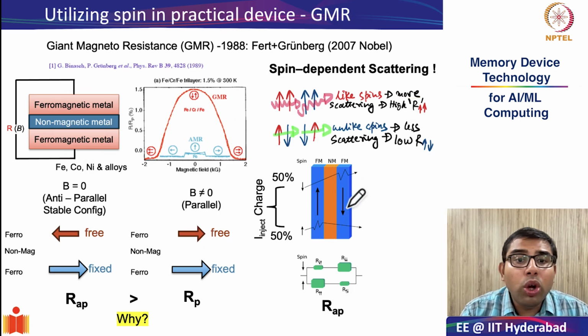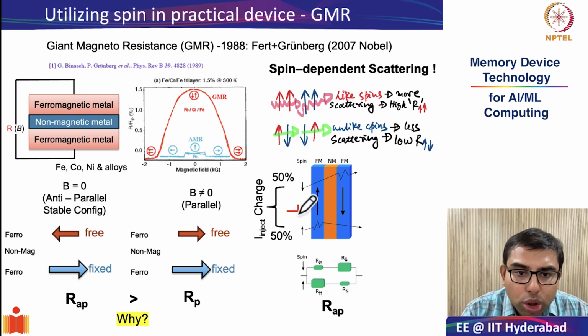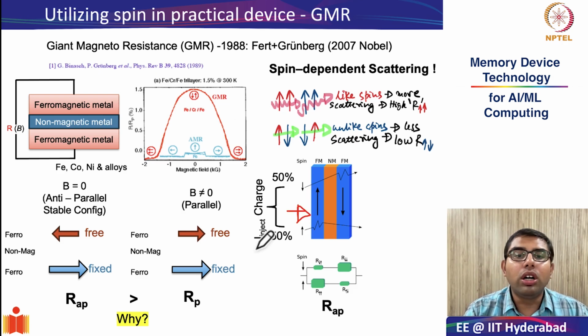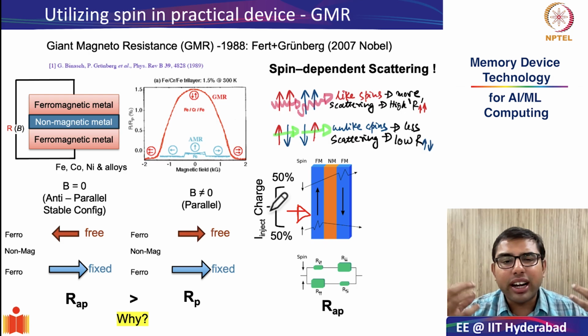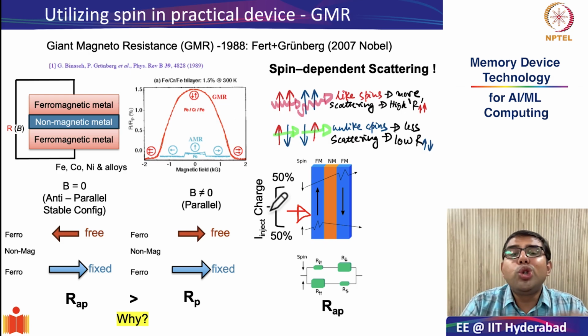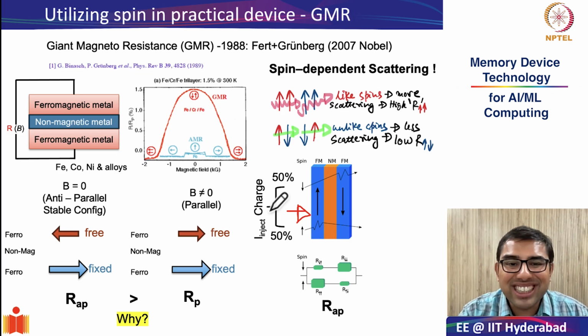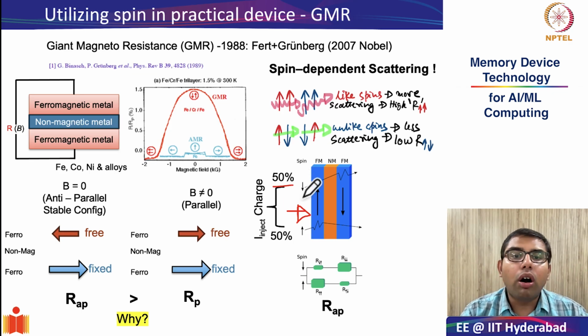To measure any resistance, we inject through this system something called the charge current. What is a charge current? A charge current is a current where there is no preferential spin orientation. So 50% of the electrons will have a downspin, whereas the other 50% will have upspin.